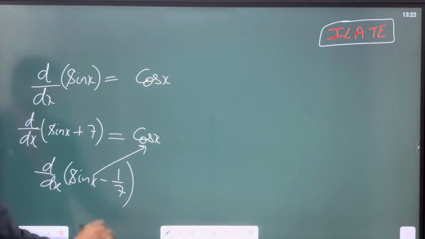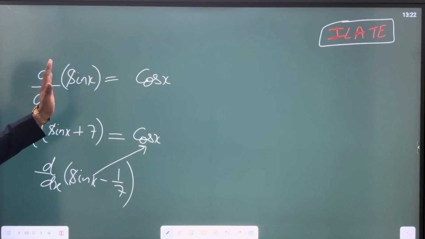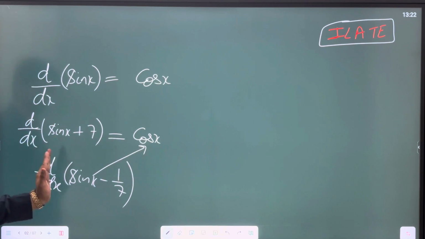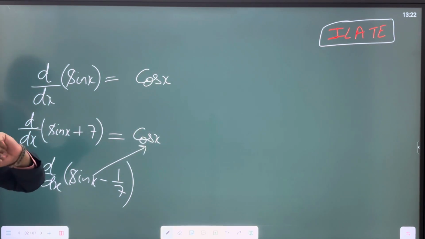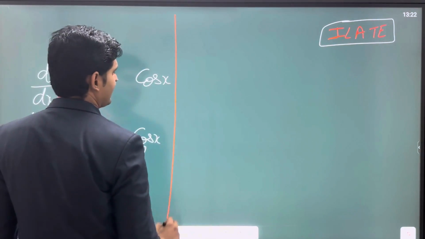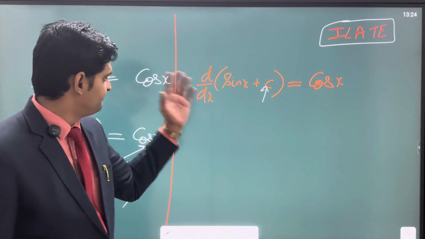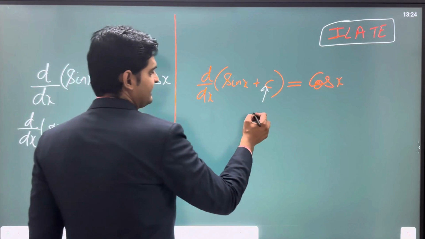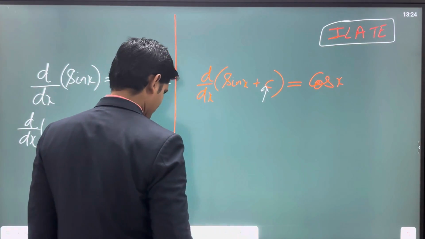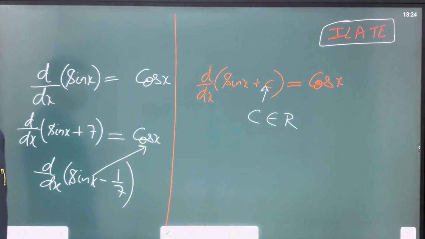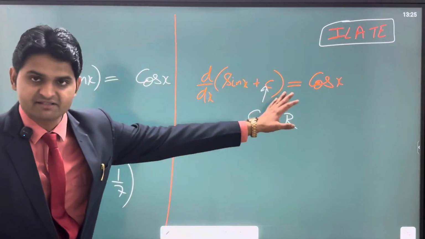So what do we understand? We are easily able to understand the fact that no matter what constant you put, the result of differentiation of sin x will always be cos x, right? So this is what we have understood. Can I generalize it this way, and write that the differentiation of sin x plus c is cos x, right? Here c belongs to any real numbers. c is a constant here. So the differentiation of sin x plus c is cos x.